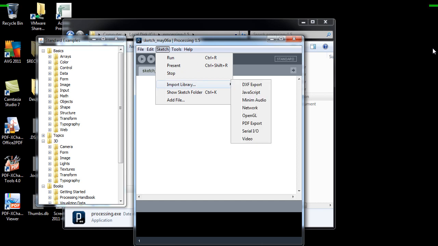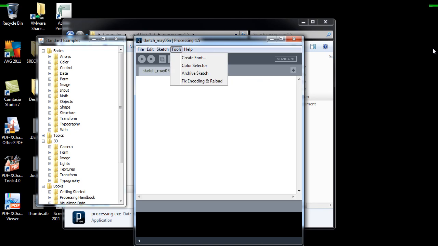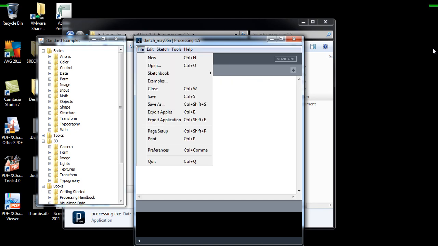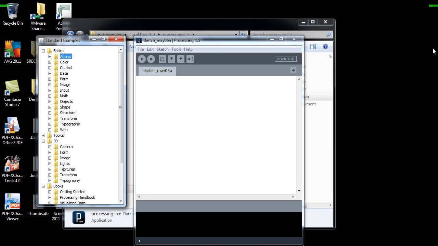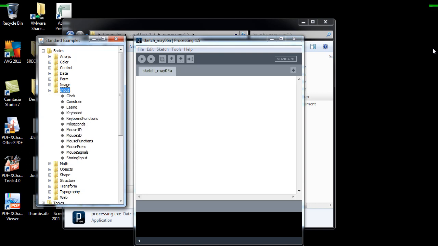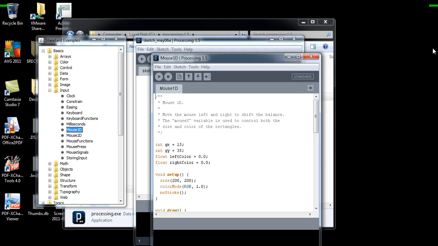can import a library. We'll see that in the following module, how you can import certain libraries in Processing. In this case, we are just going to use, for example, an application called Mouse 1D. Just double clicking that will open your